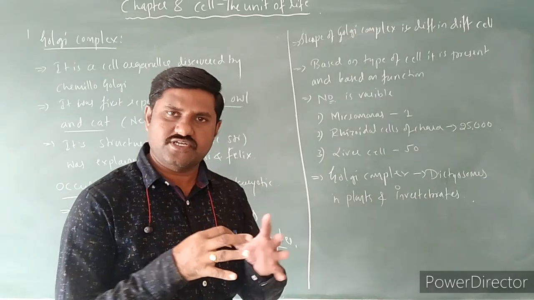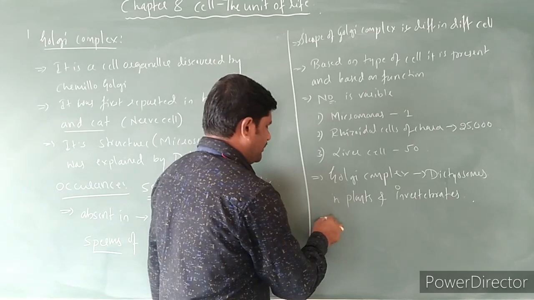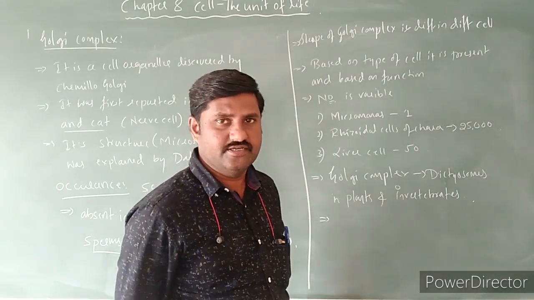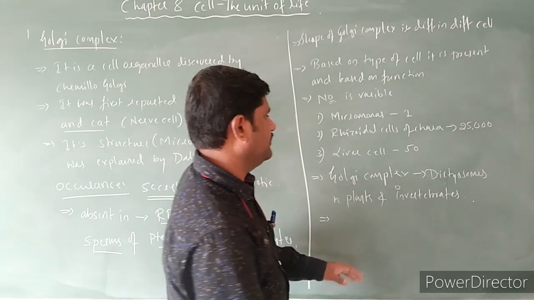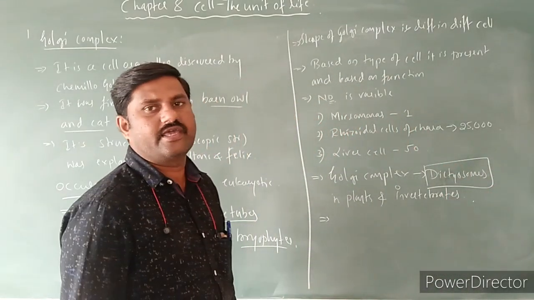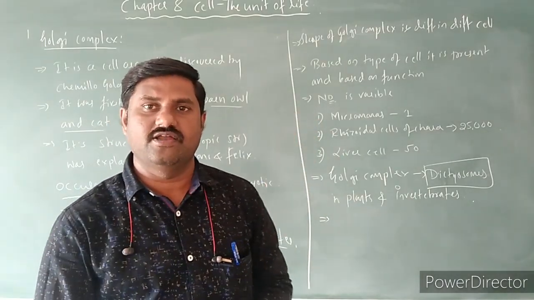Why? Because the structure is this place means it is not lying near the nucleus and it is distributed. So in the plant cells, that's why they are called as what? Dictyosomes. Okay, so this is about the introductory part regarding the Golgi complex.